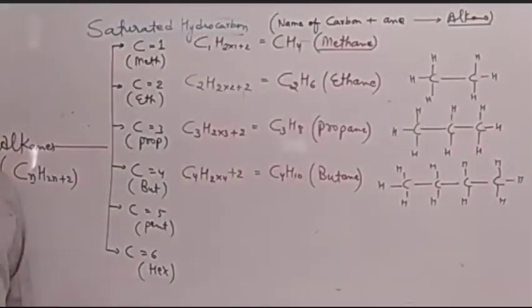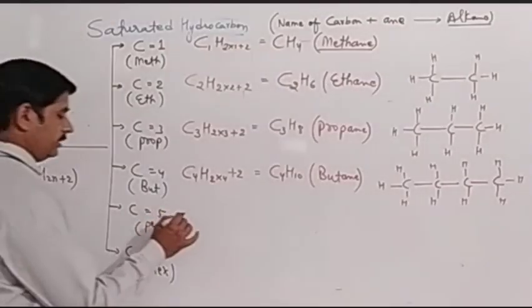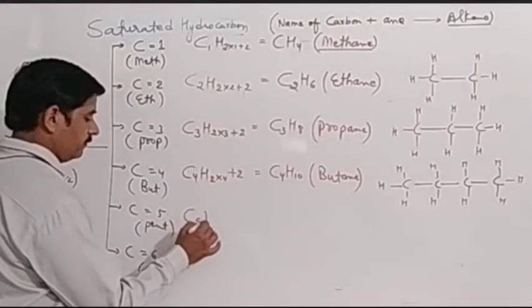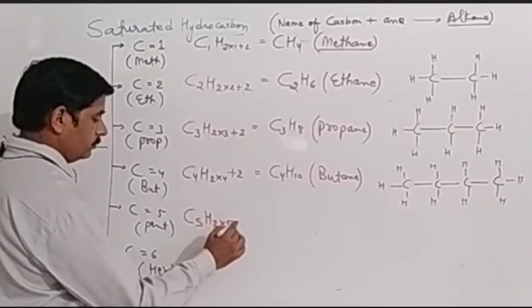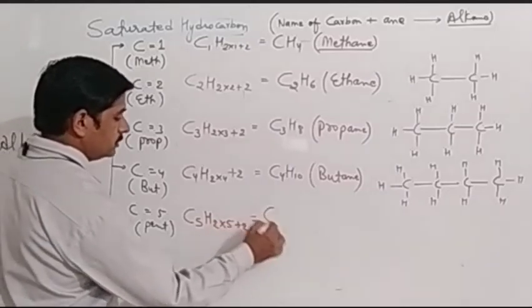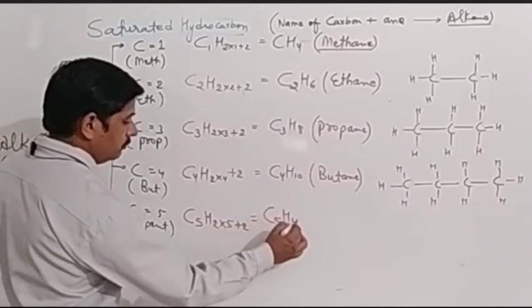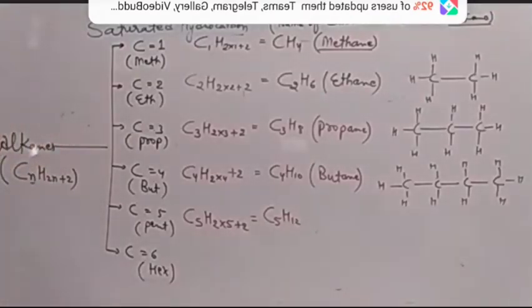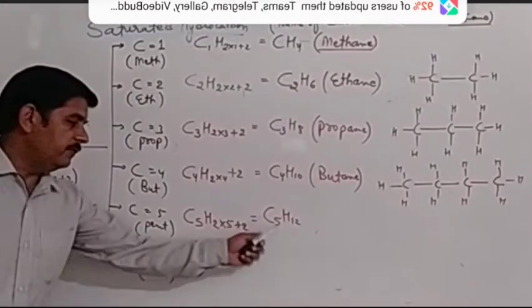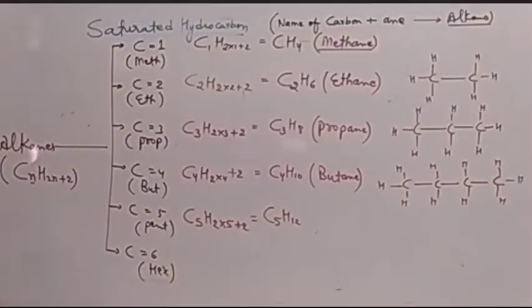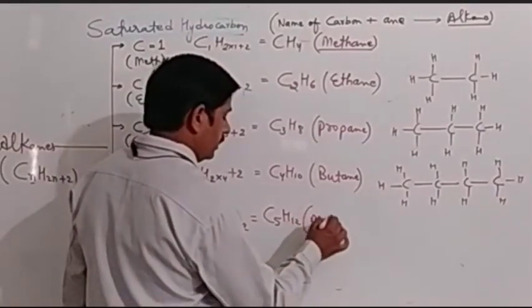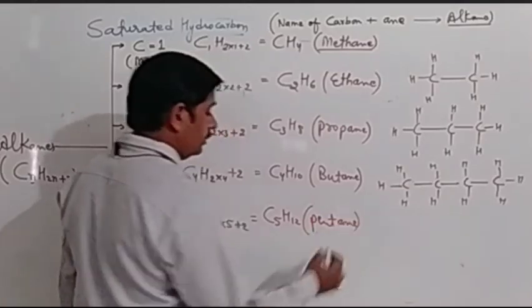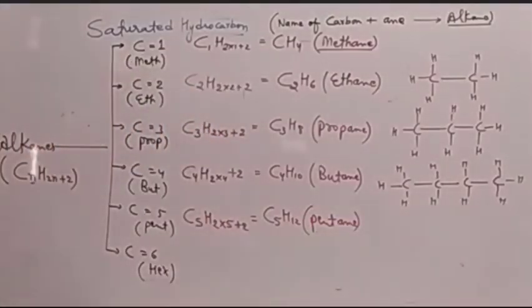Next, pentane. So for pentane we can write C5H2 into 5 plus 2. It will become C5H12. So if we solve, C5H12 will come. For 5 carbon what can we write? We can write pent plus ane. It will be pentane. Okay, it will be pentane.